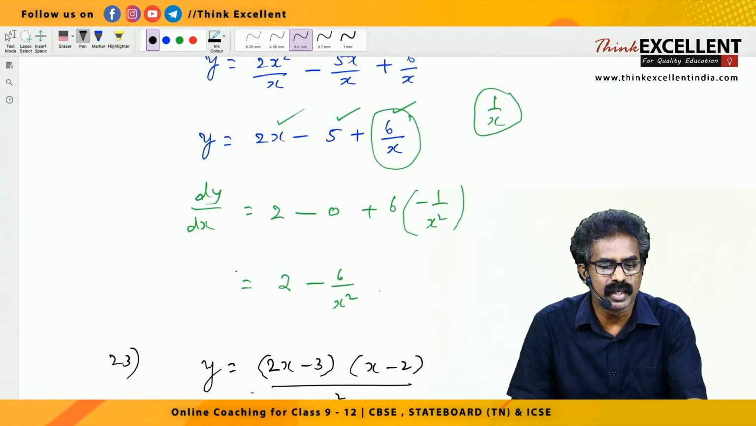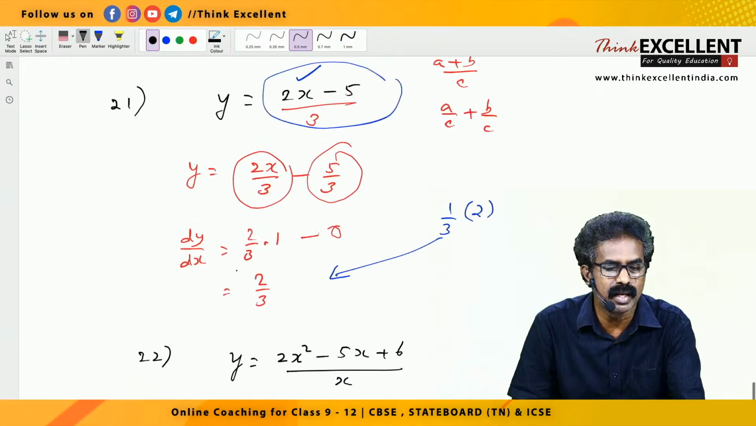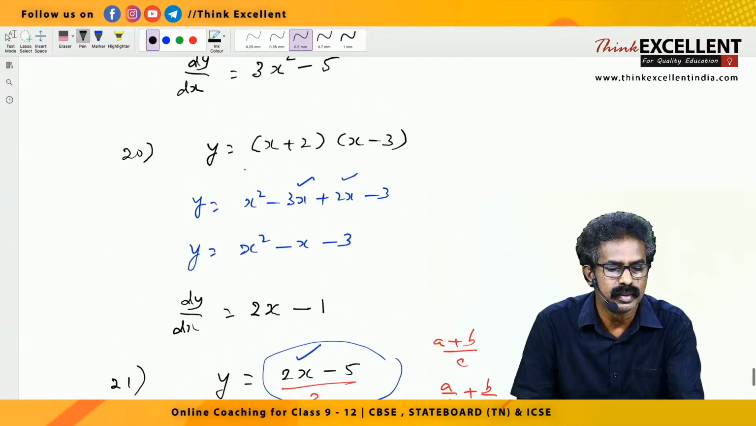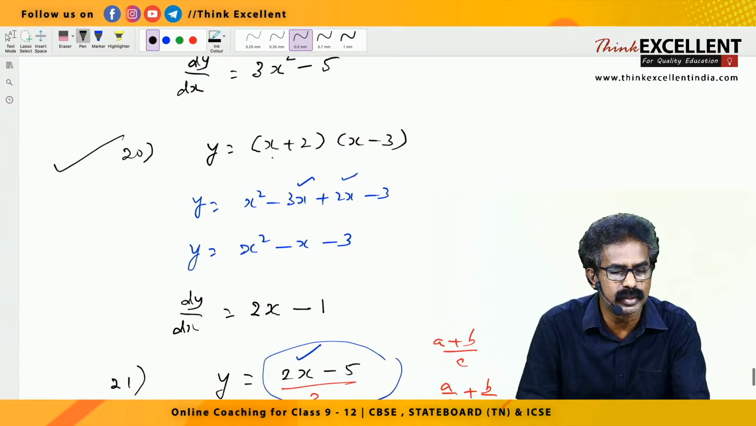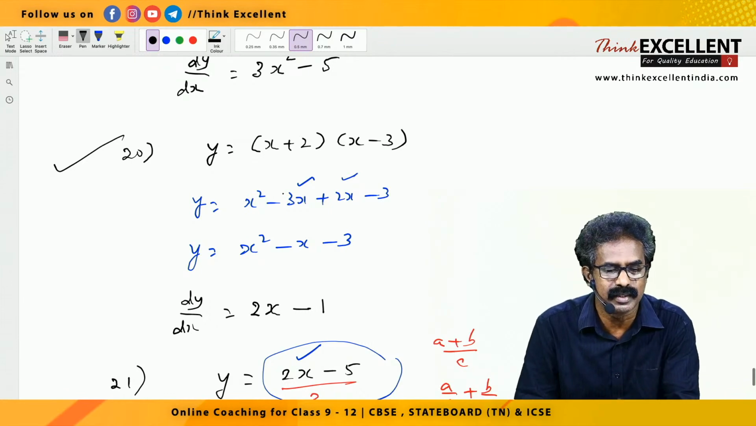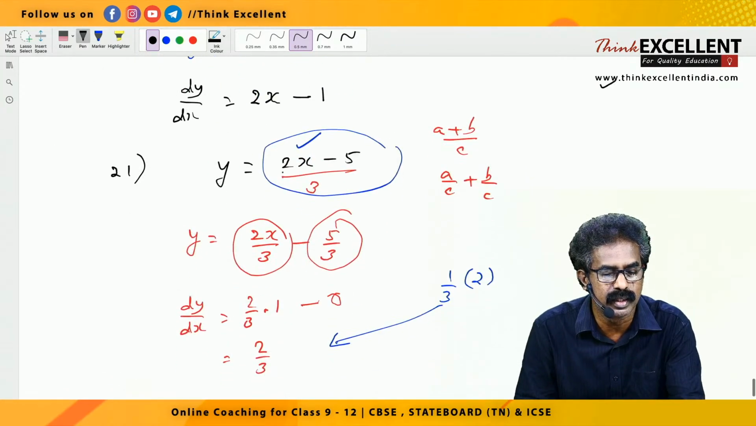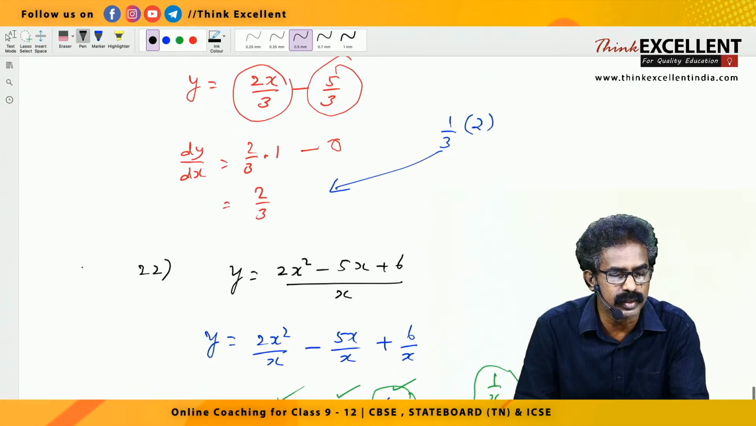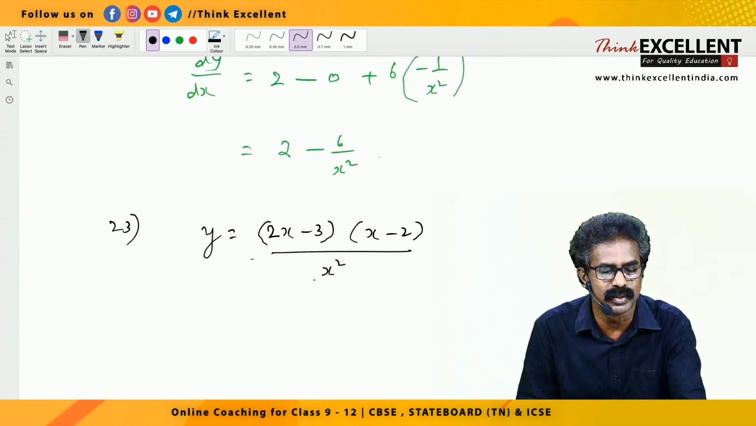I'll give some hint. The combination of this one, question number 20. Look at question number 20. 2 factors, right? You multiply, right? Combination of this one and this one, 20 and 22. There are 3 terms you split. So I think you got the idea now.